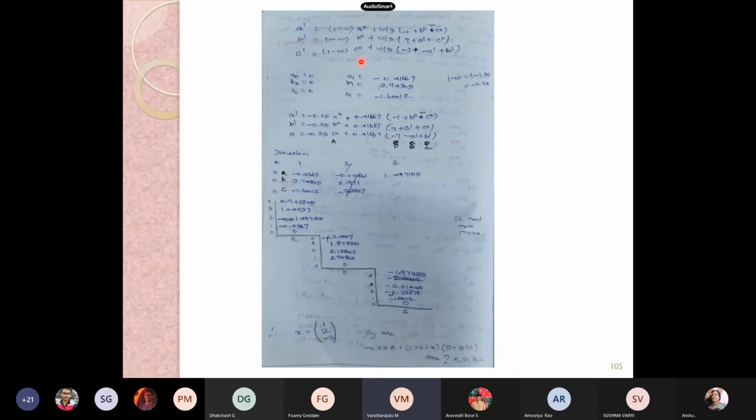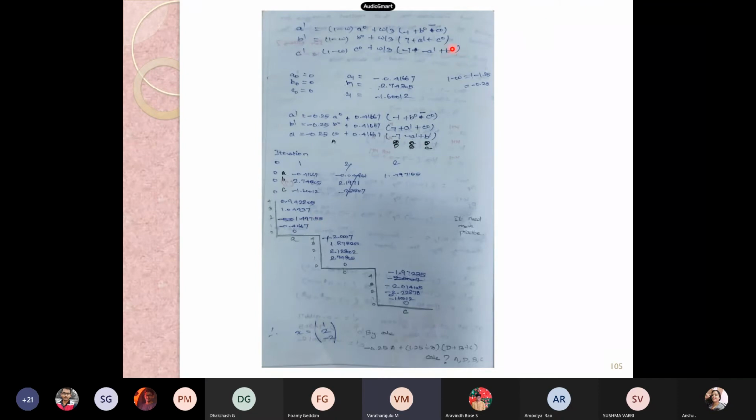My D is minus 7. Now we have to be very conscious here: minus A1. So here it is a positive value, so you start with minus value, minus 1.49715, equal to, it's 6C.